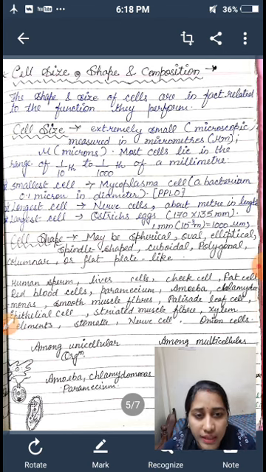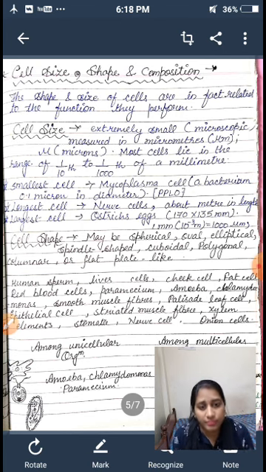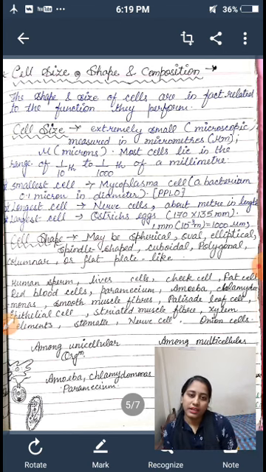If we come to the shape of a cell, then it may be spherical, oval, elliptical, spindle, cuboidal, polygonal, columnar, flat, plate-like, slipper-like and so on. We cannot say that it has a fixed shape. It has various types of shapes, many star shaped also, right? Human sperm, liver cell, cheek cell, fat cells, red blood cells, paramecium, amoeba, chlamydomonas, smooth muscle fibers, palisade leaf cells, stomata, epithelial cell, striated cells, xylem, phloem, nerve cell, onion cell. All these contain a single cell.